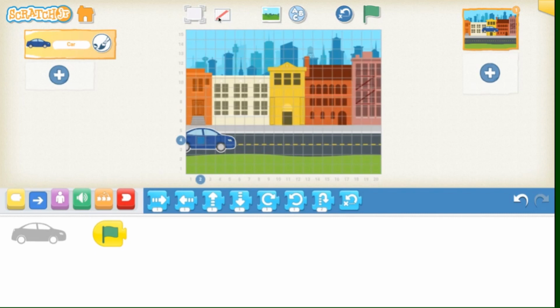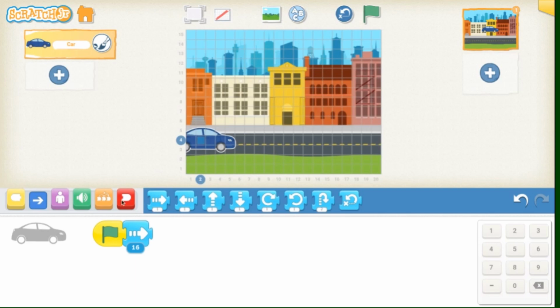I can see that my character is lined up with the 2 on the x-axis, and I want my character to move across the city. So I'm going to bring this move right button into my coding sequence, and I'm going to change the amount that it's going to drive. I'll change it to 16 so it moves across the city.